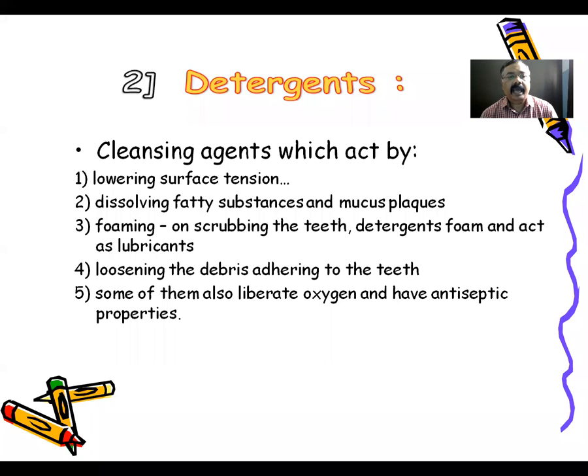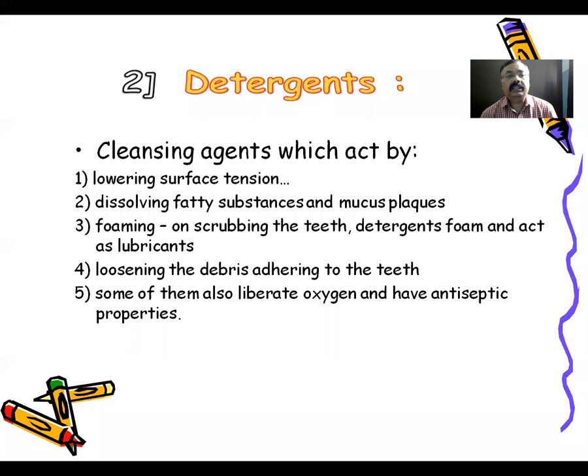Then they may act by loosening the debris adhering to the teeth. This is another mechanism of the cleansing action of detergents. Some detergents may also liberate oxygen, also called nascent oxygen, which gives antiseptic properties. This is a most important mechanism of how detergents act in dentifrices.